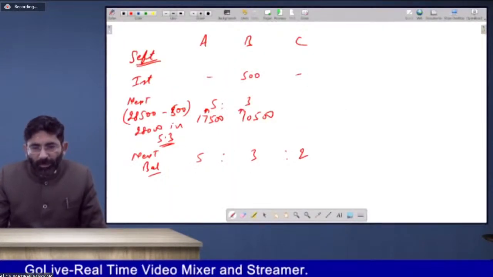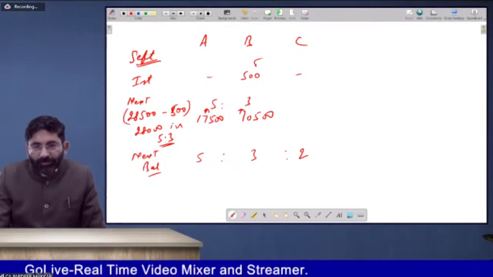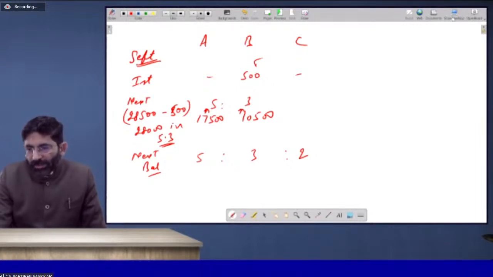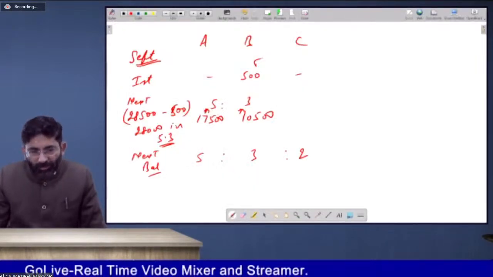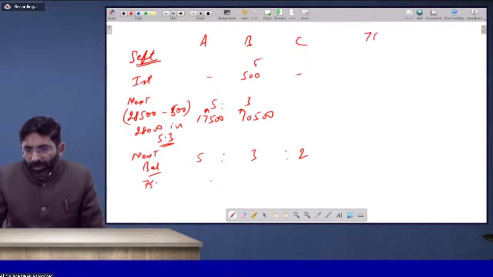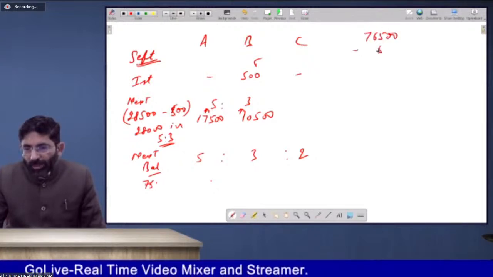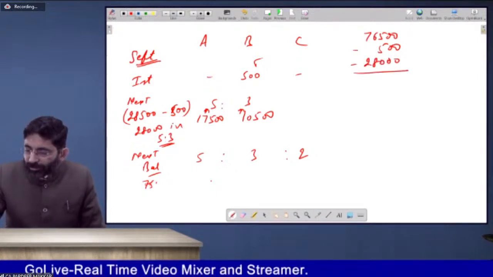First of all, B will be paid 500. Then they both will be paid this amount. And whatever is the balance. Now, what is the balance with them? Total is 76,500. I would like to write it here because it will be more visible to you. Minus already paid 500, minus already paid 28,000. So whatever is the balance with you is 48,000.